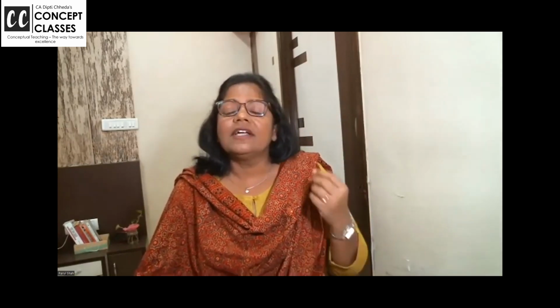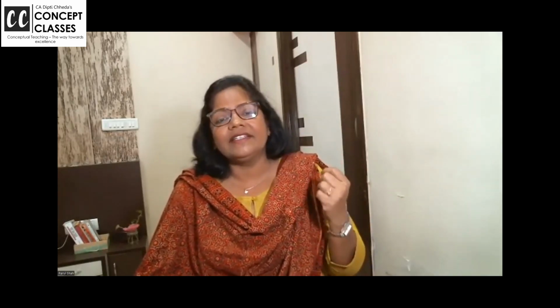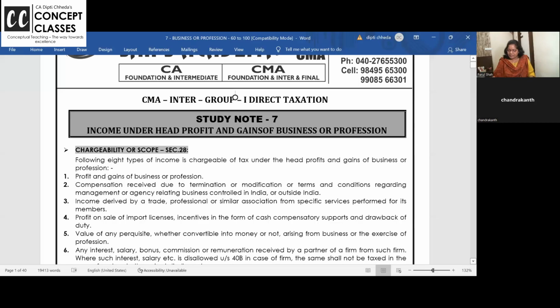When you're doing business, you all know what it is: retail, wholesale, manufacturing, company, firm, LLP, anything. When you are doing a profession, you have professional income, either because you have an extraordinary skill or a professional degree like doctors, lawyers, chartered accountants, cost accountants. They will be filing their return under this head when they earn income from profession. So now, how to compute this business income? Let us say there is some theory in the beginning. We'll just scroll through it and then move ahead.